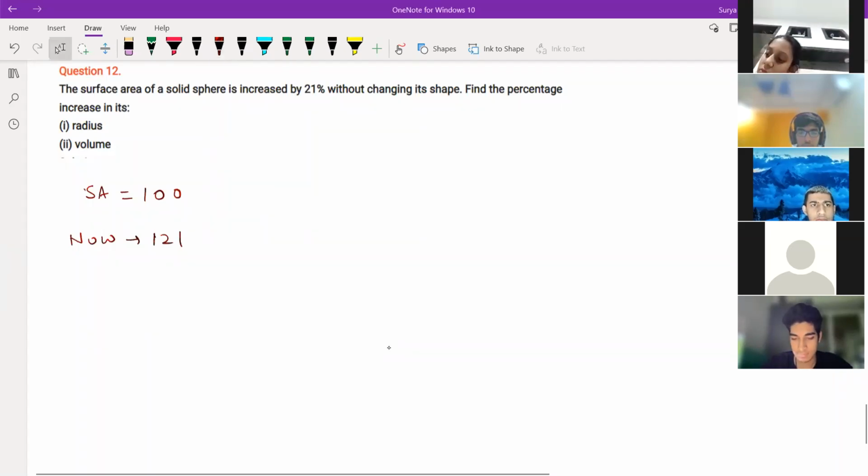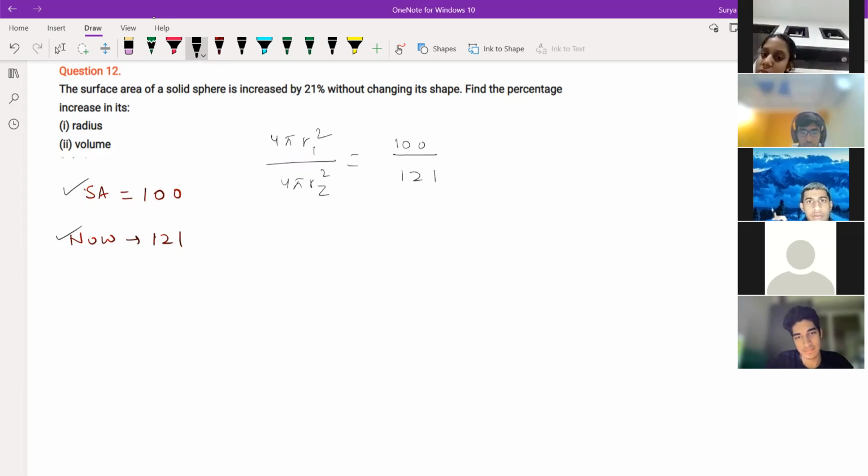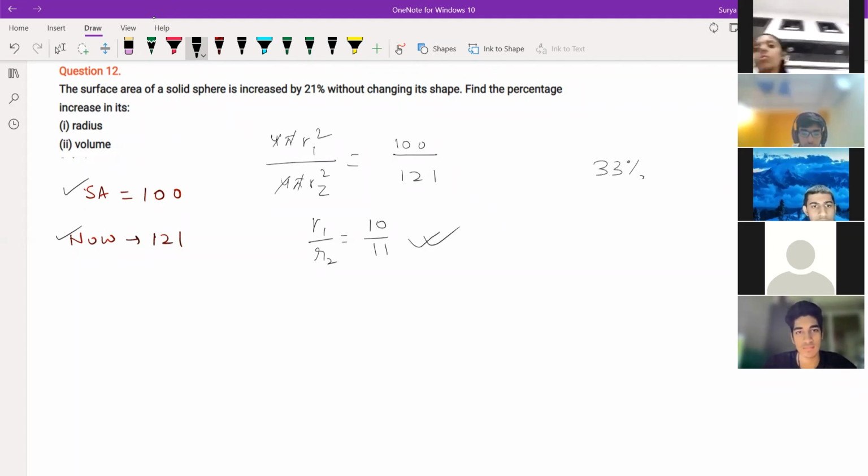Anyone just try how to do this one? Surface area suppose is 100 and this is now 121. So 4 pi r1 square and 4 pi r2 square is equal to 100 by 121, if we write, correct? So 4 pi will get cancelled. So r1 by r2, what do we get, children? 10 by 11, we get or not? Are you understanding what I'm saying? Sir, I am getting 33%. Okay, 33% you are getting. Till here it's clear to everyone or not? The ratio of the radius is 10 by 11.